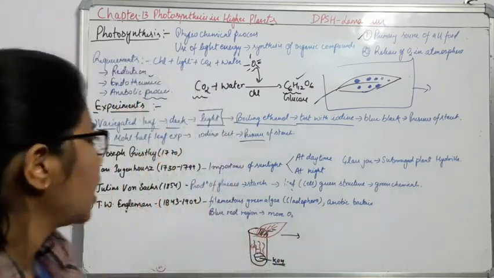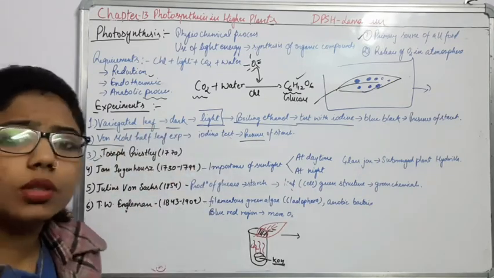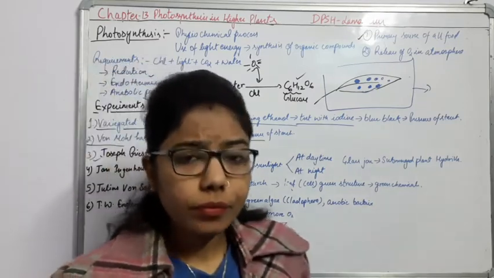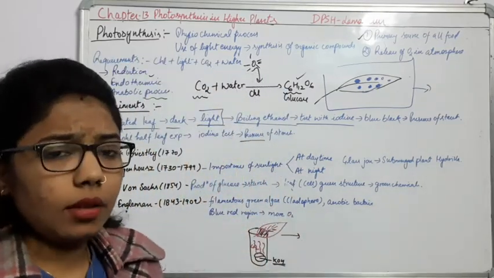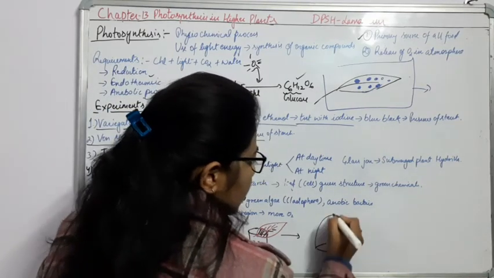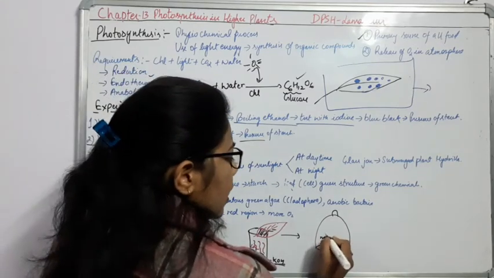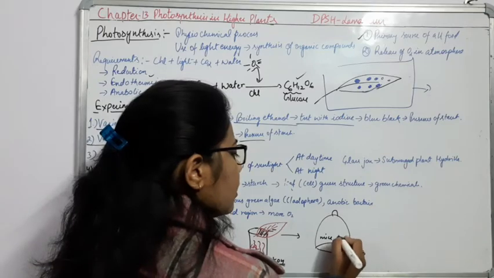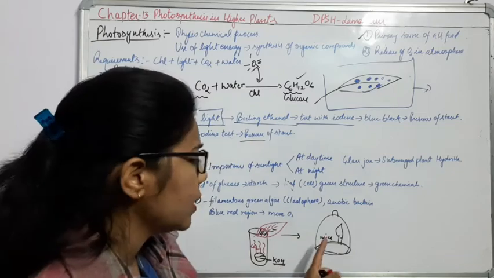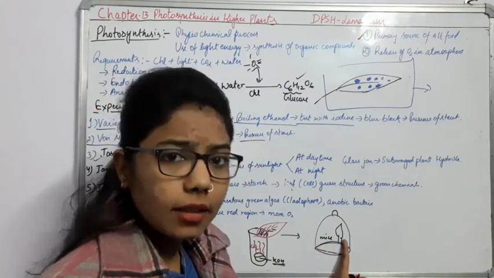Now here we will start some more experiments. Okay, so here is the first experiment, performed by Joseph Priestley in 1772. He took a bell jar. What is a bell jar? It is made of glass like this. In this bell jar, he kept a mouse as well as one candle. Now, he observed that the mouse gets suffocated and the candle gets extinguished.